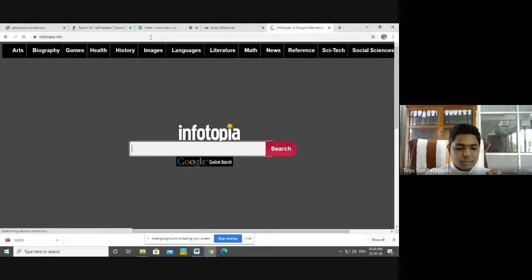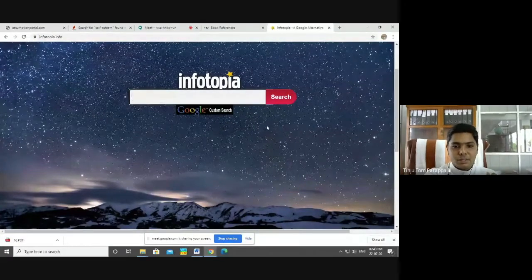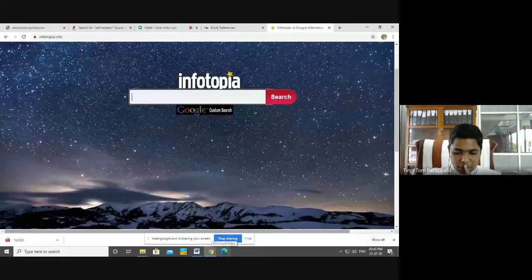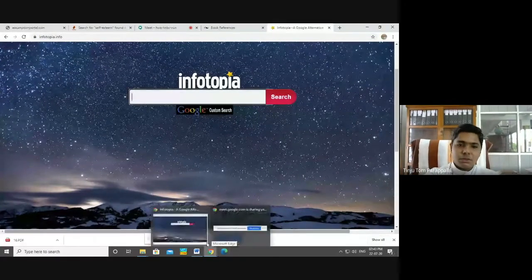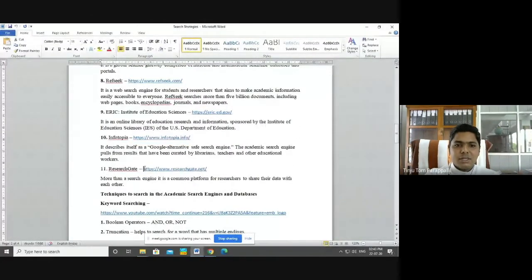Infotopia describes itself as a Google alternative safe search engine. This is also an academic search engine. And another one is ResearchGate. ResearchGate, you all may know, I think.